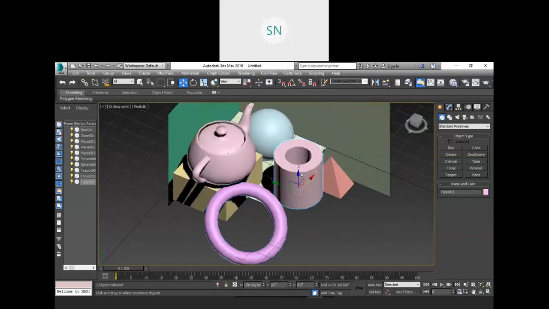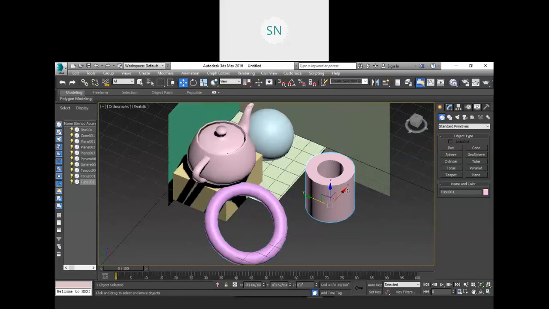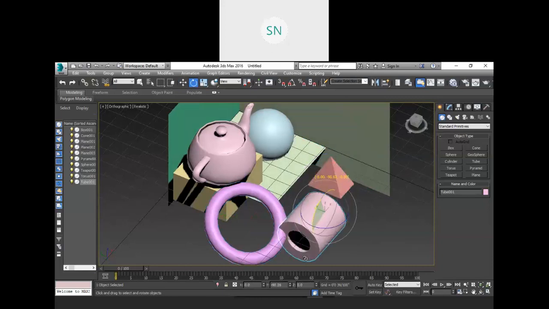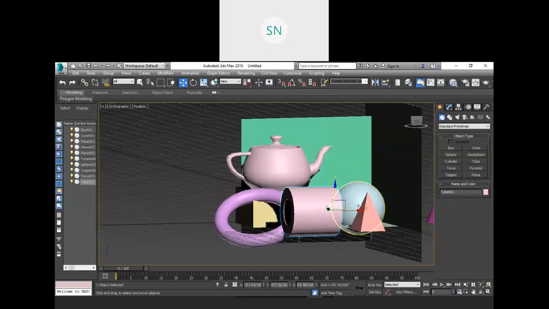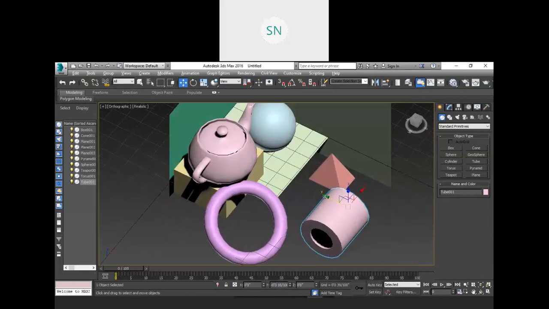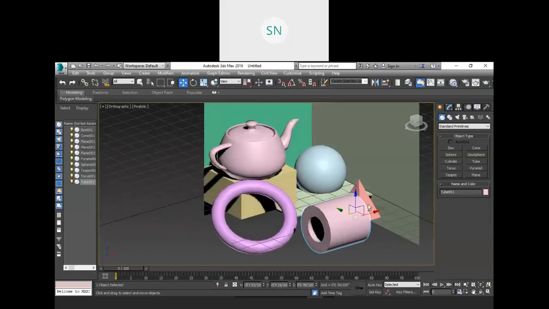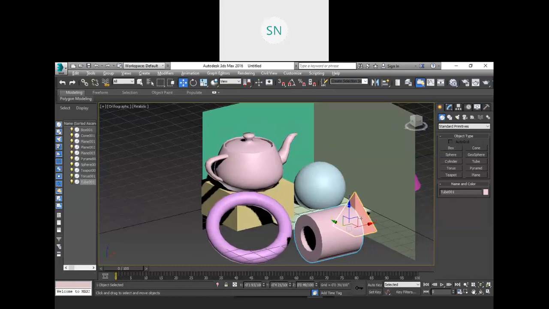And this should be here, and I want to rotate it in this direction, with some value, minus 90 degrees, and again use the transformation tool in the Z direction. Let me take it a little up. So in this way I have arranged these objects, right?